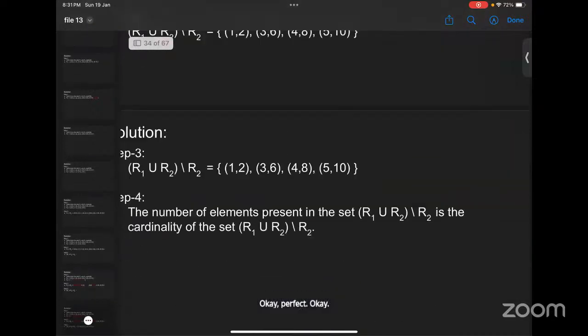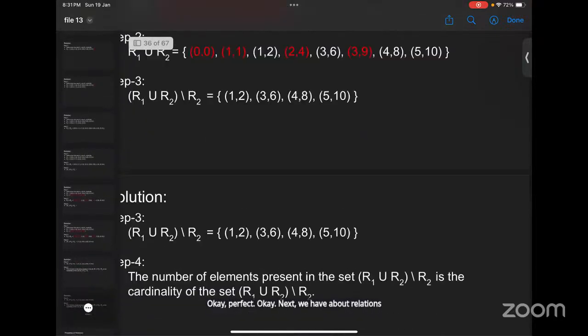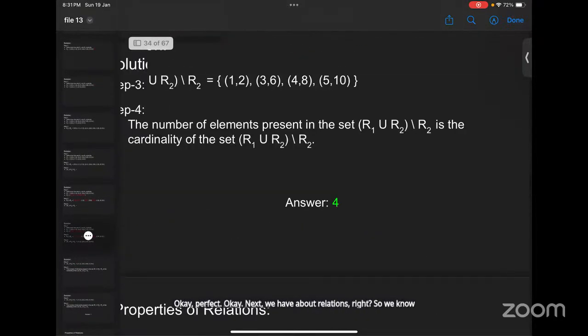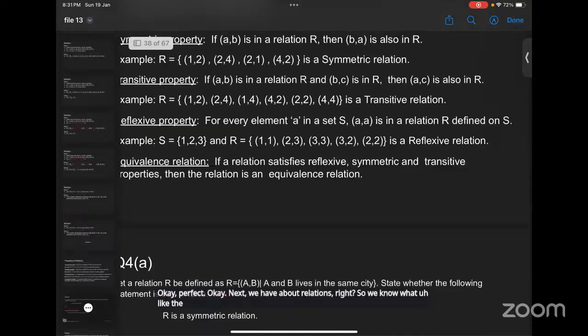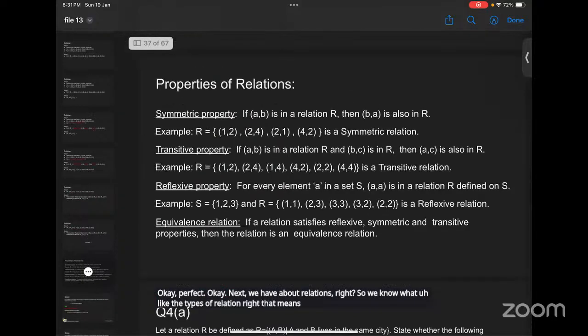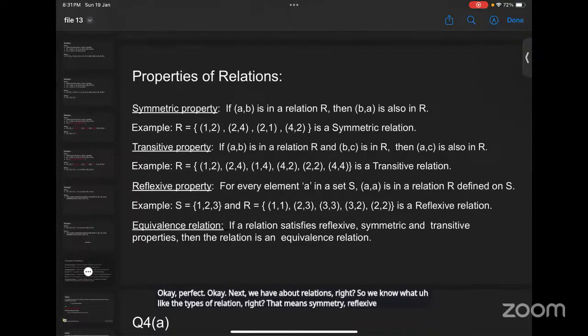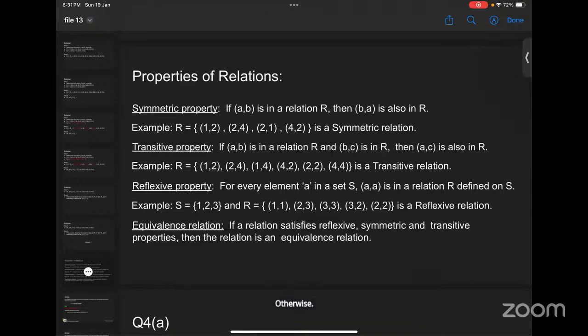Next we have relations, right? So we know the types of relation, that means symmetric, reflexive, transitive, and all. If you have any doubt with the concept, I can repeat it. Otherwise, I will go to the problems directly.